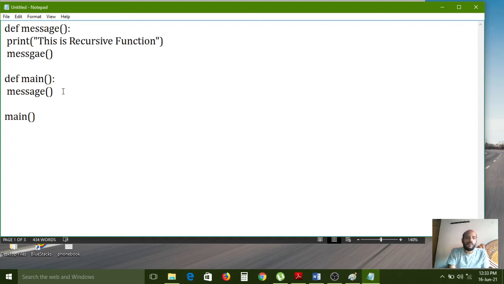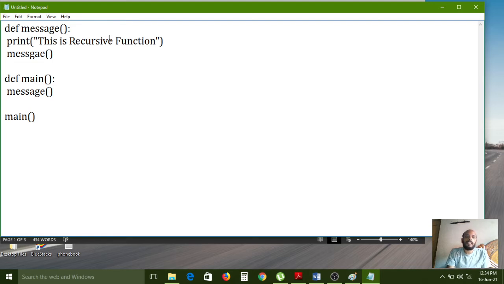So here it is calling the message function. From here the control is transferred to the message function. It checks whether the message function is available, and yes, the message function definition is available here. So first it will print this is recursive function as output in the console. After that, what is the statement? Again the message function call is there, so the message function will call itself again.